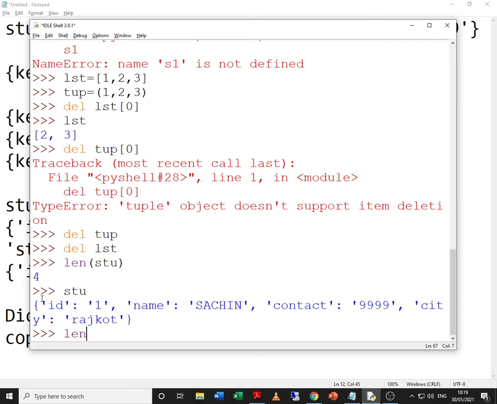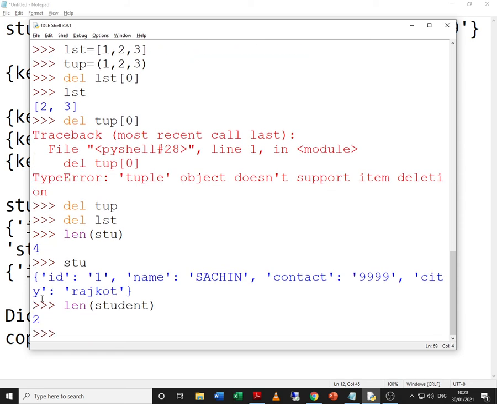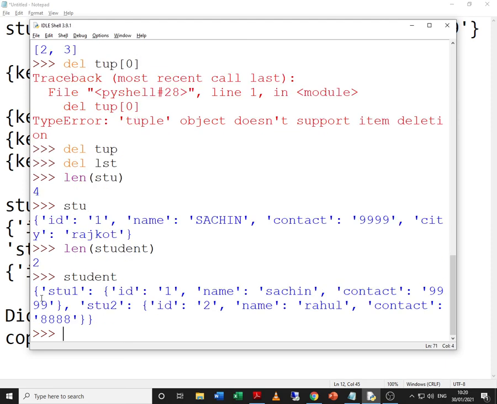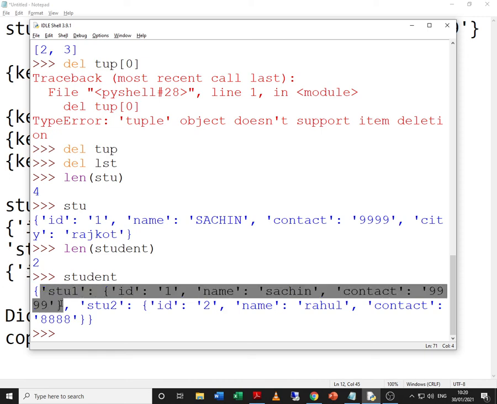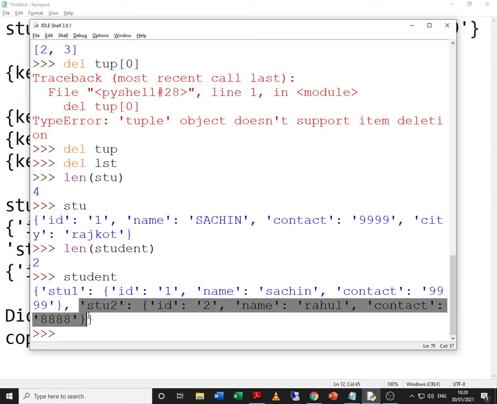If I give len of student, can you think about the result over here? Well, 2. Why? Because if I try to check student, this entire thing is one key value pair, this entire thing is another key value pair.